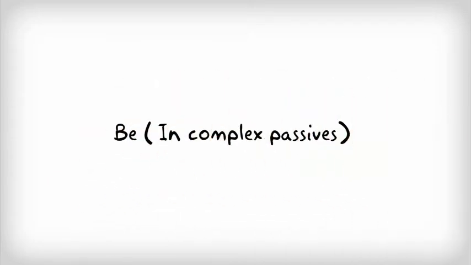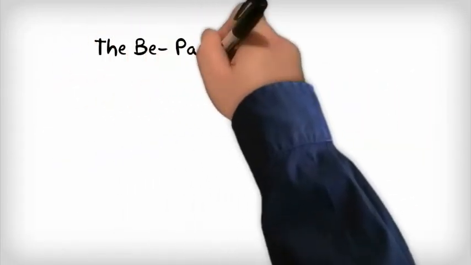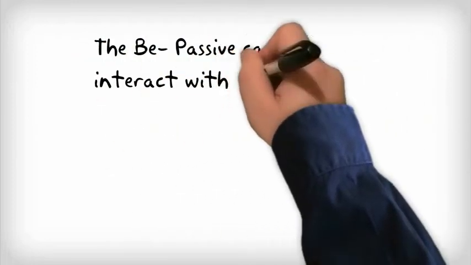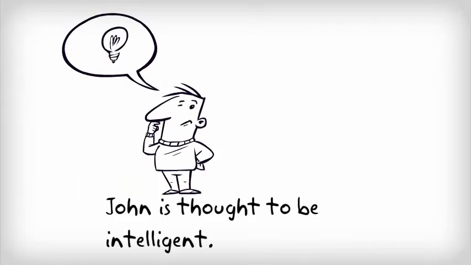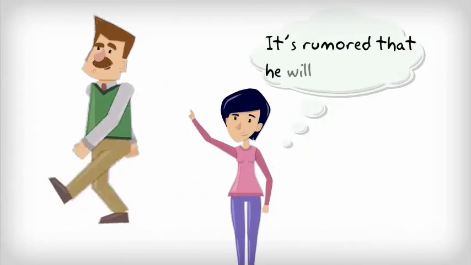Be in complex passives. The be passive can also interact with that clauses or infinitives. For example, John is thought to be intelligent. It's rumored that he will get the job.